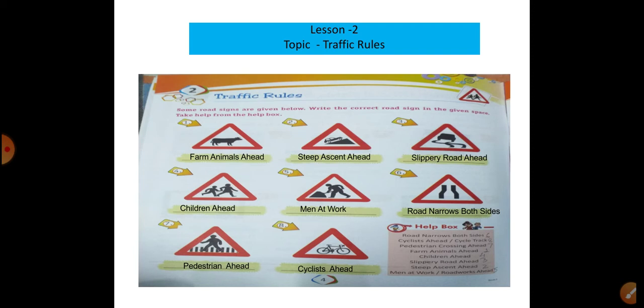Yes, have you seen here? If you see clearly now, the given pictures have many signs. So next picture is here. Yes, pedestrian ahead. Okay, just like the zebra crossing on the roadside for senior citizens. Next is cyclist ahead. If you see that the roadside nearby has space for cycling, see and observe.